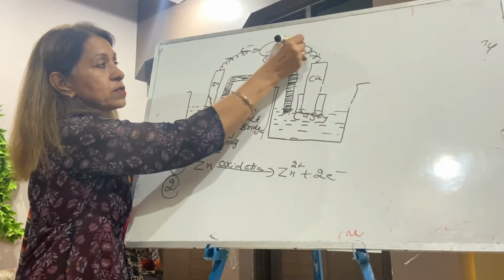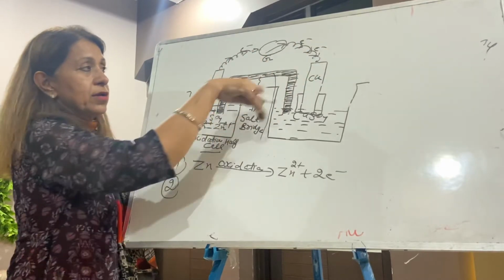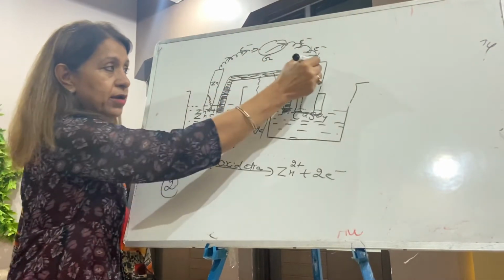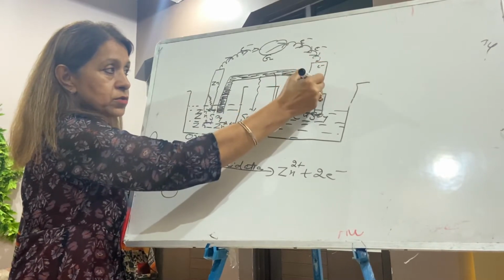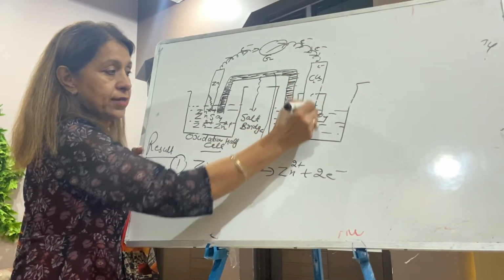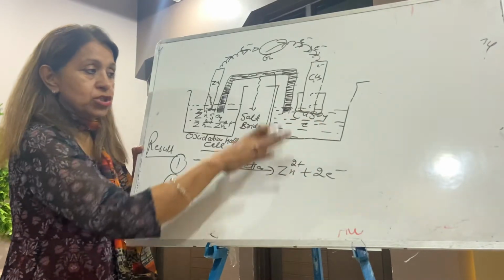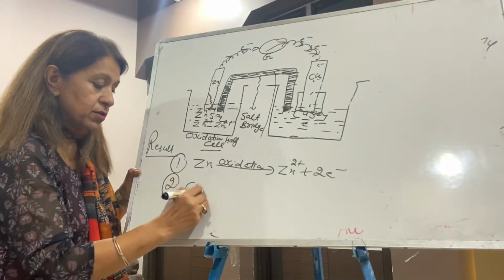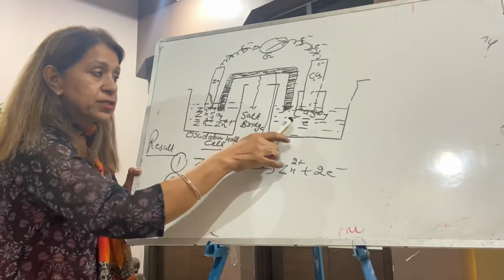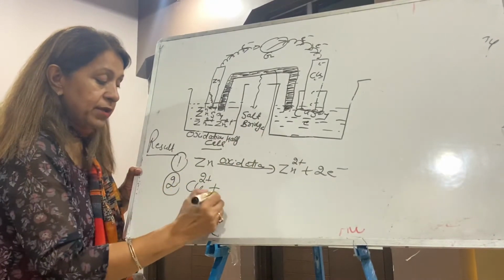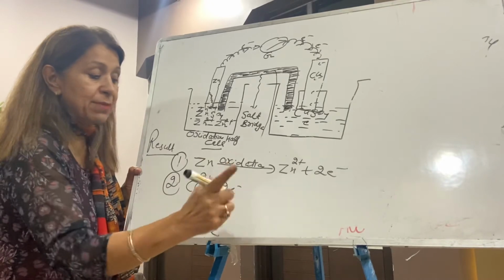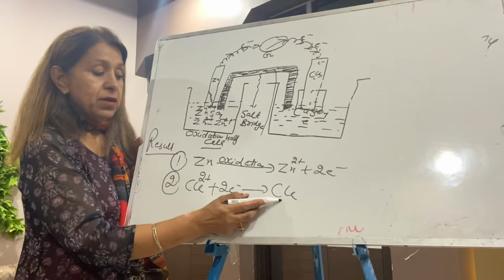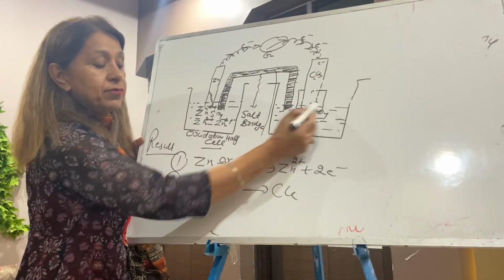These are the electrons. Kindly label it. Electrons are moving inside from the zinc plate towards the copper plate, and enter into the solution. The action started. In the solution there is a copper ion. The copper ion gains those electrons simultaneously. It becomes copper, and this copper gets deposited here.